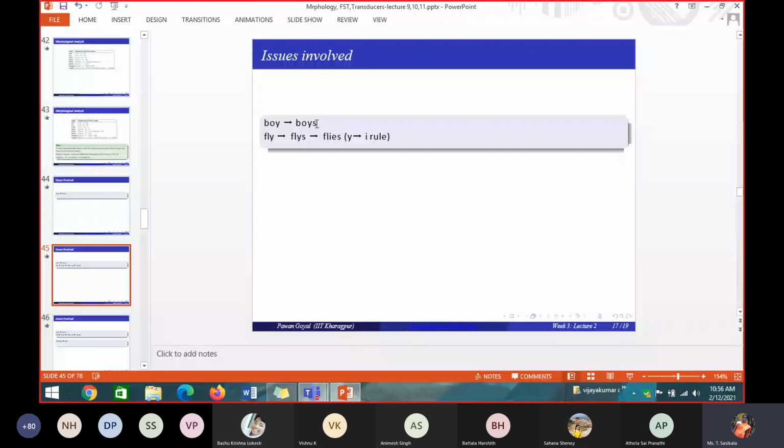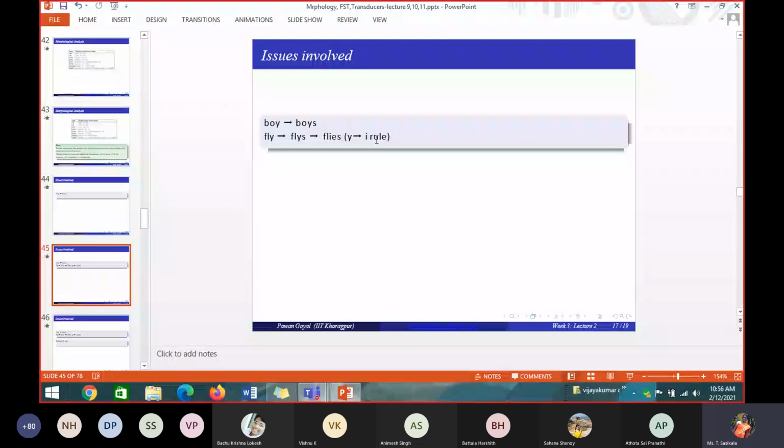Here, what do we have to do? What type of rule do I have to apply? At the boundary level, boy plus s, but fly, when it converts to a plural, we have the y to i rule. So y is changed to ies. Okay, that is the y to ies rule. So like that you have to apply. You have to find each and every word and what type of rule has to be applied.